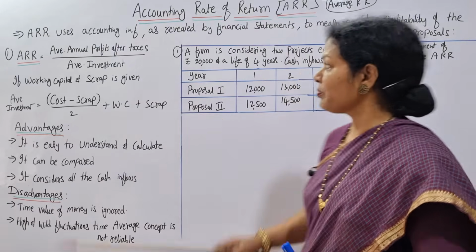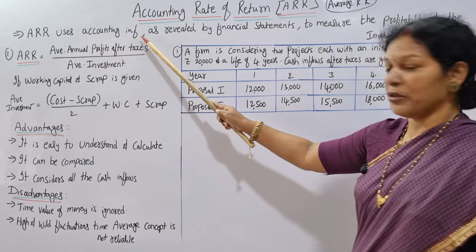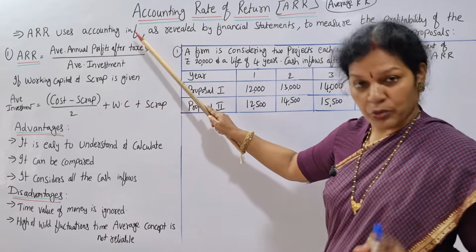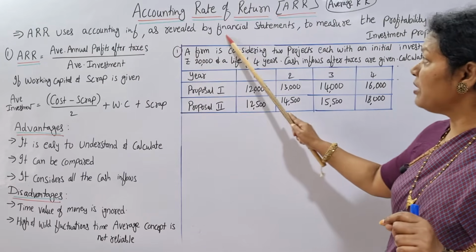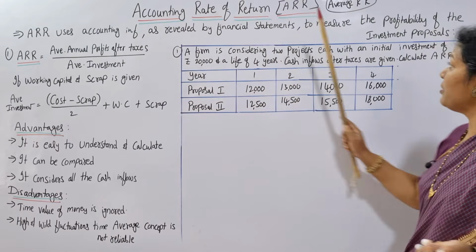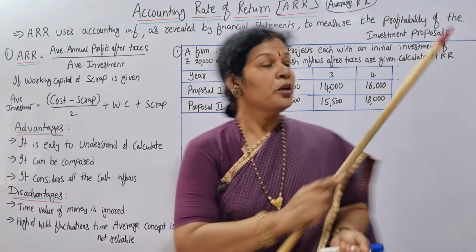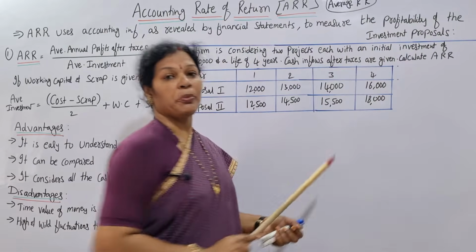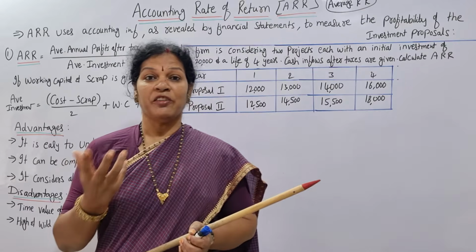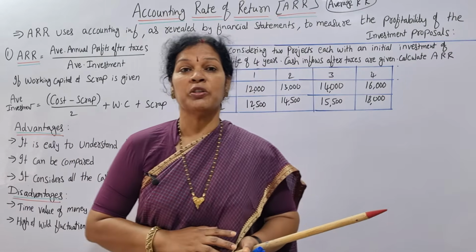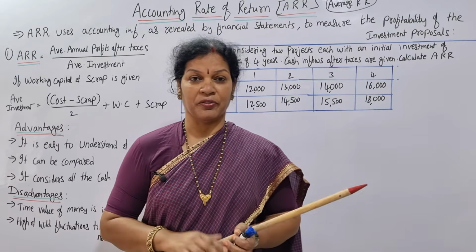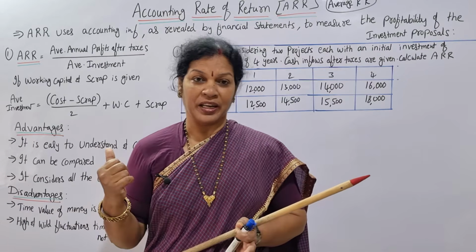Definition in one line. ARR means accounting rate of return. It uses accounting information as revealed by the financial statement to measure the profitability of the investment proposals. My investment is this much. How much will be my profit? My profitability, that I want to calculate. For this purpose, we use the ARR.